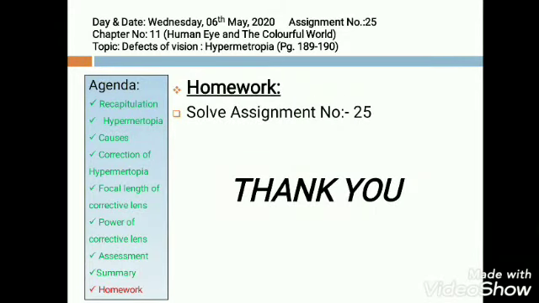In hypermetropia, we use convex lens. In myopia, we use concave lens. Remember that. What is the formula of power? P is equal to 1 by f. f is taken in meters. Unit of power is diopter, represented by capital D.